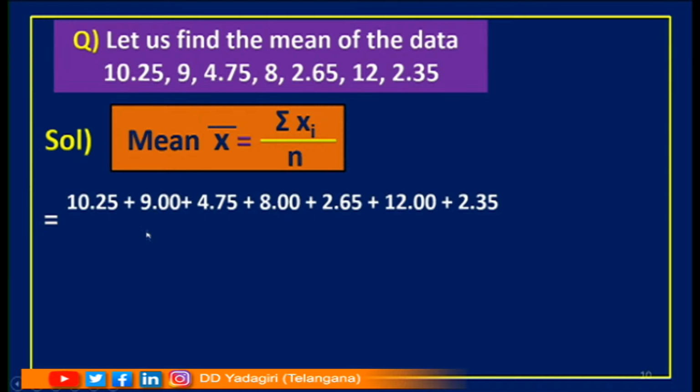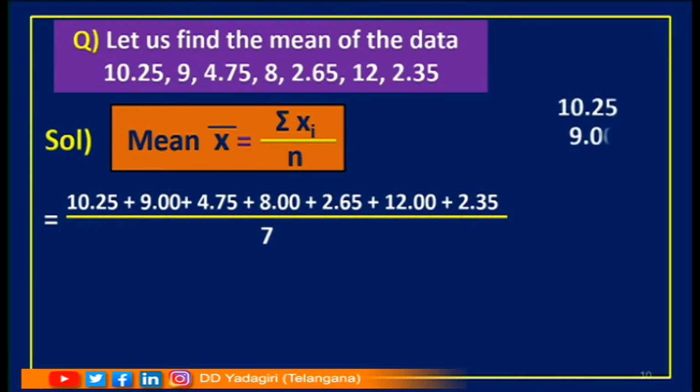So, 9 is taken as 9.00, 4.75 as it is, 8 is taken as 8.00, 2.65 as it is, 12 is taken as 12.00, 2.35 as it is. Now, what I am doing here? I am finding the sum of observations divided by number of observations. Yes, 7. So, I am trying to add these observations.